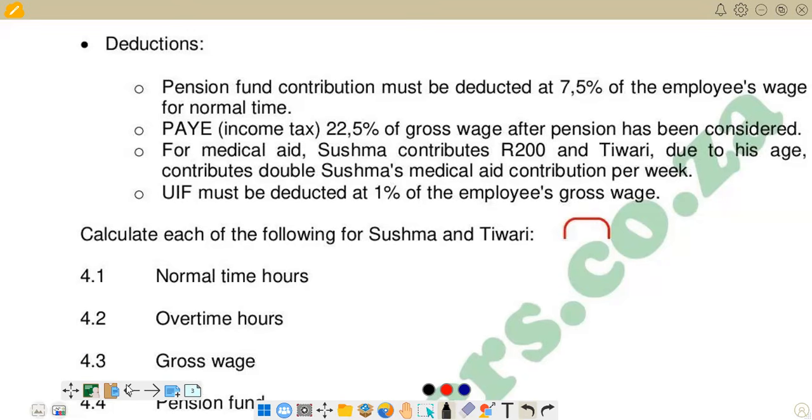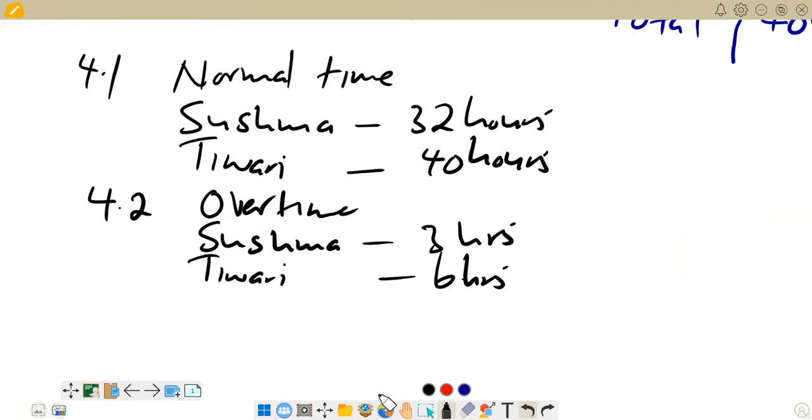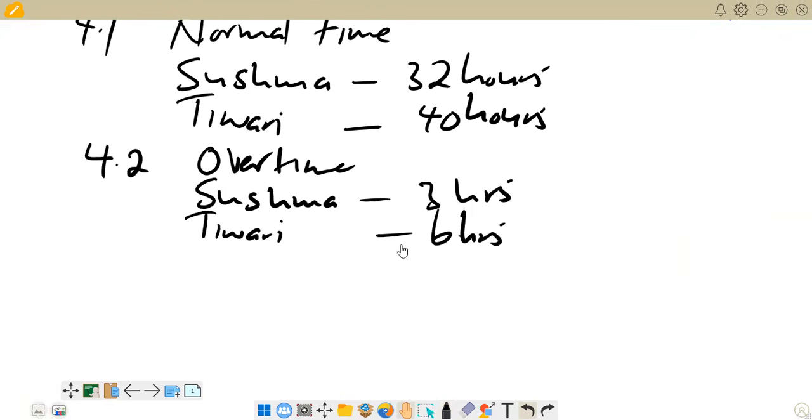So if you come here, let's start with Sushma. We now know the number of normal time hours, so we can just say here 4.3, and then we start with Sushma.